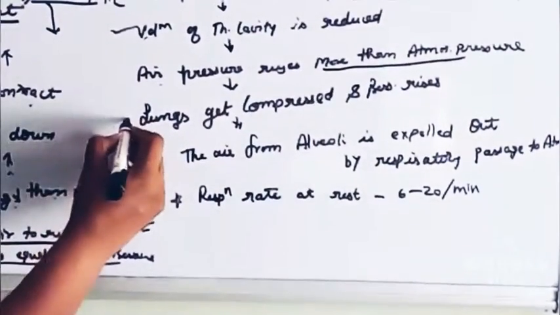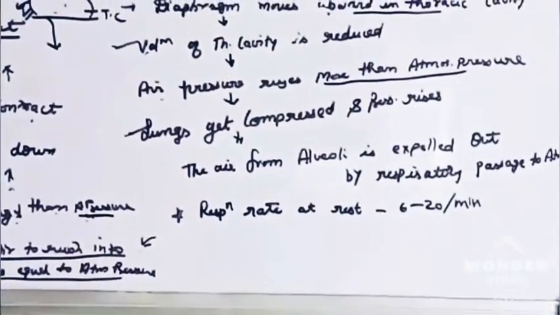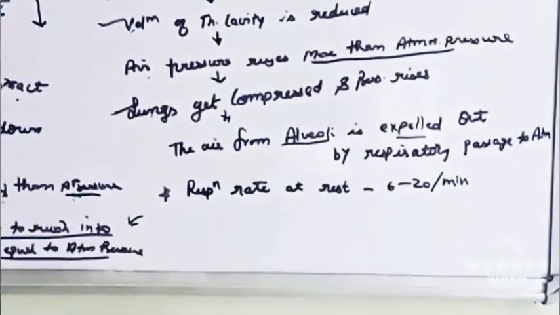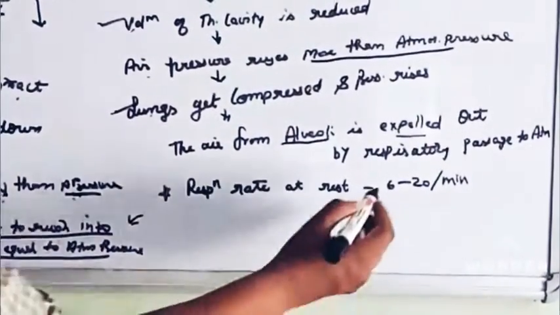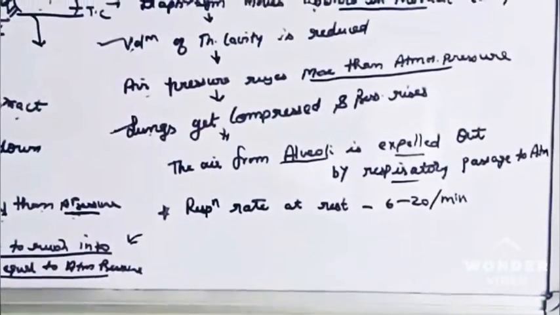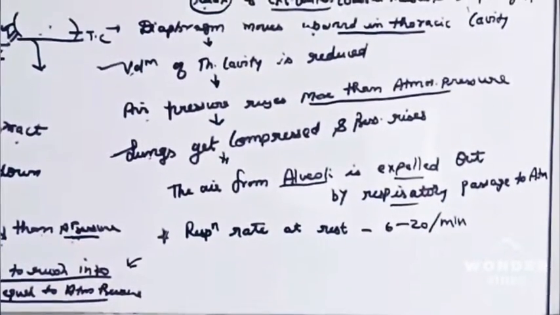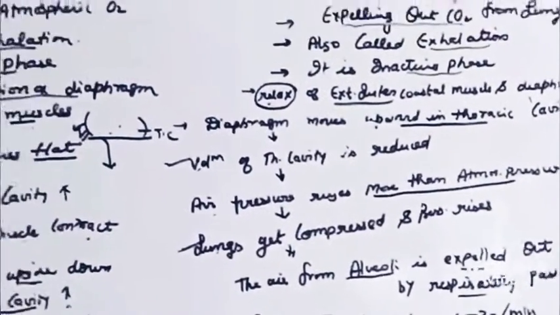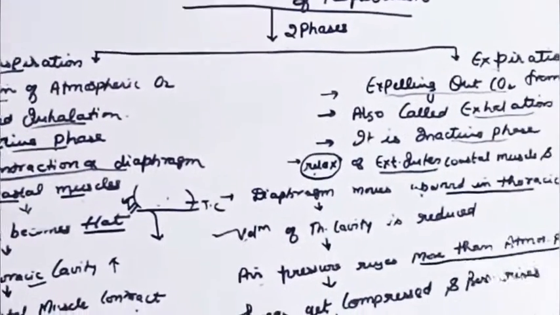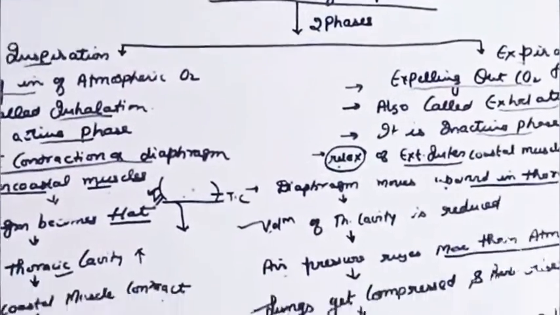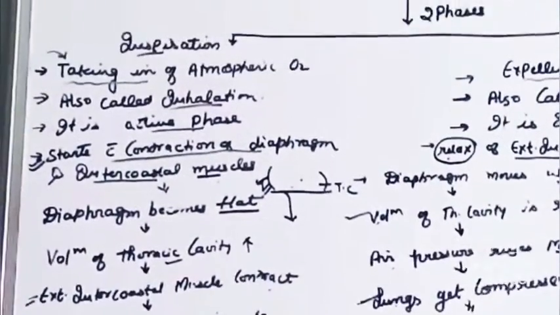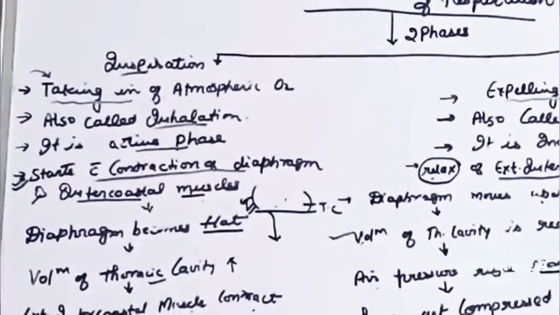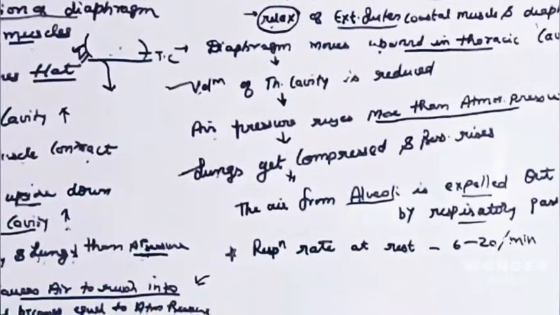Because of this, the lungs get compressed, and the air from the alveoli is expelled out through the respiratory passage. This is expiration. So in inspiration, air rushes into the alveoli, whereas in expiration, air is expelled out of the alveoli. Inspiration needs an active process, whereas expiration is an inactive process. The respiration rate at resting condition is 6 to 20 per minute.